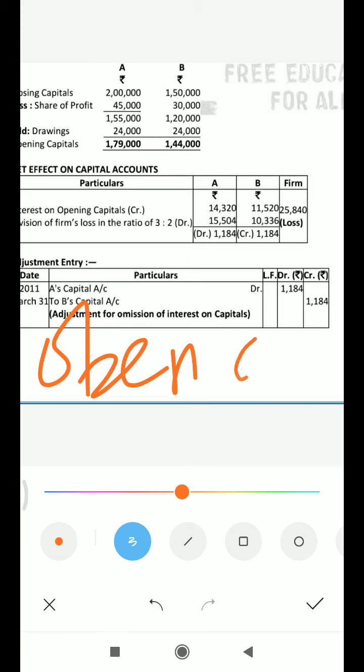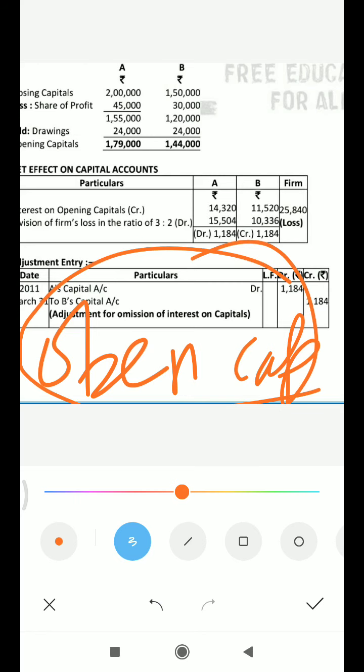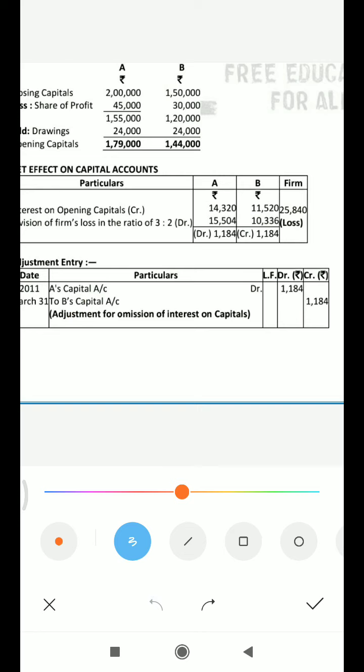Because we know we will calculate interest on capital on this amount, but in the question there is given closing capital, 2 lakh and 1,50,000 of A and B. It is the closing capital.